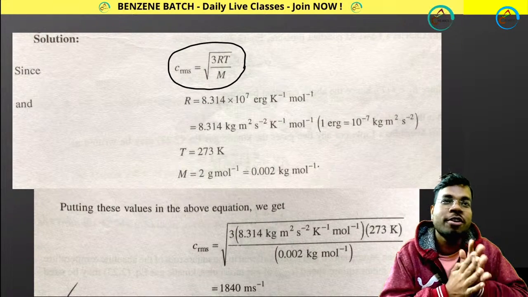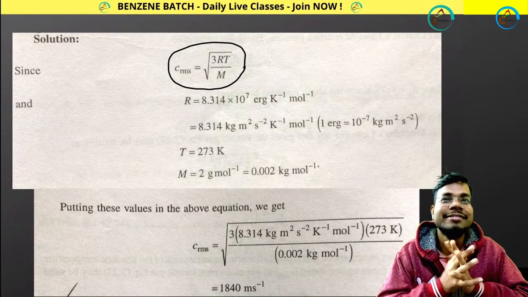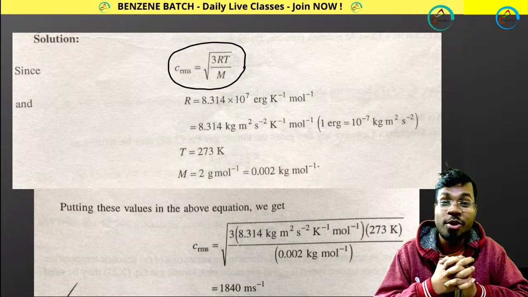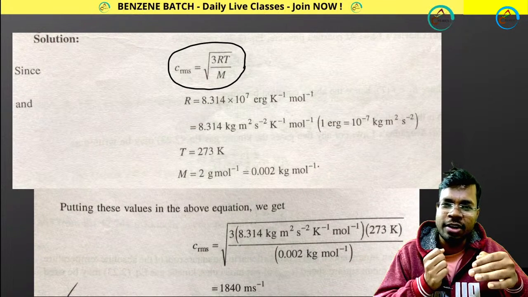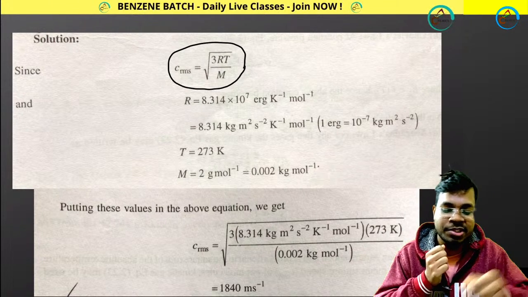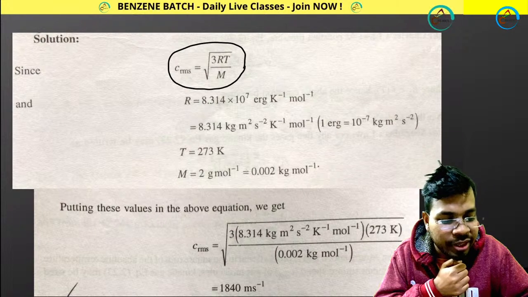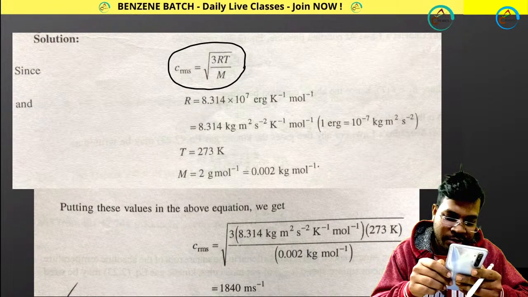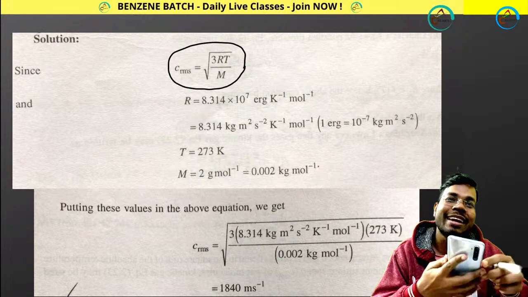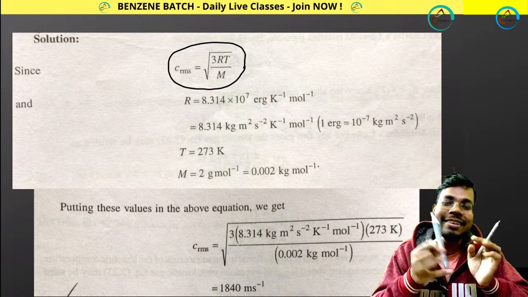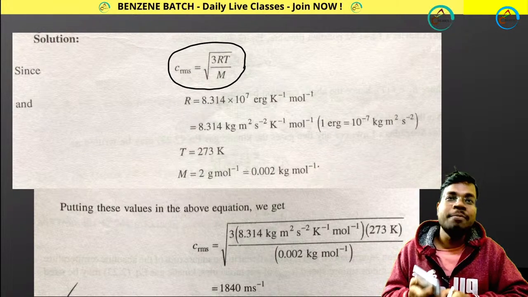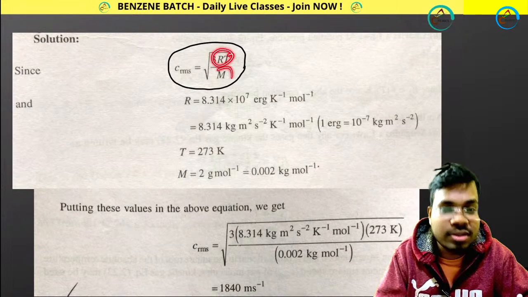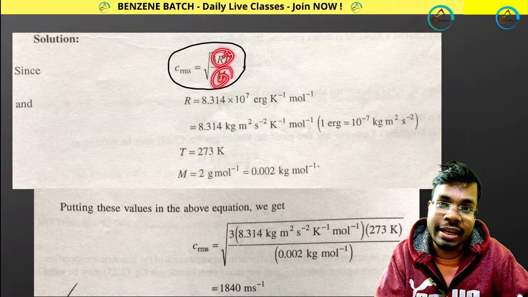The answer is in front of you. You can see the answer. Please don't make this kind of mistake in the IIT JAM examination. Break each part of the unit. Okay, Shiva, you sent me the answer. C_RMS equals this, 3 into 8.3. You made this kind of mistake, right? Whenever you are solving these kinds of problems, don't write only the values, also write the units as well.